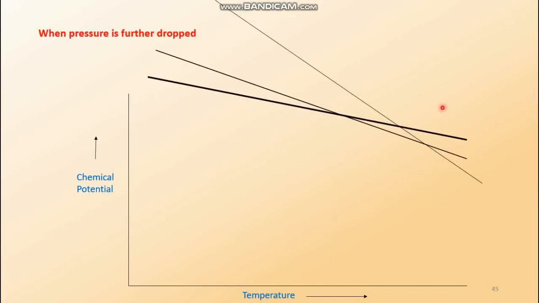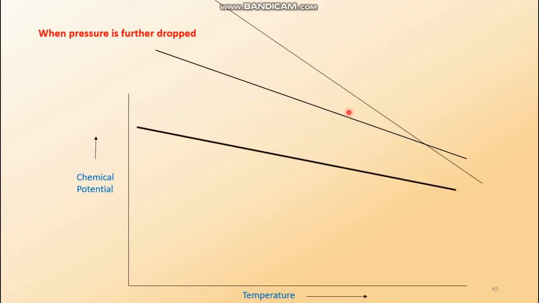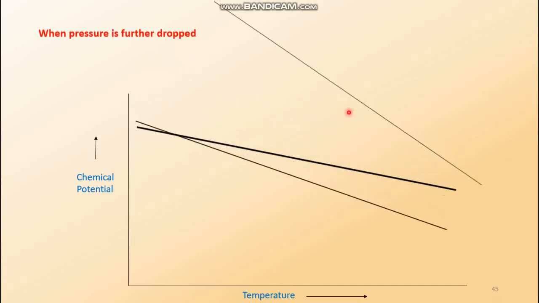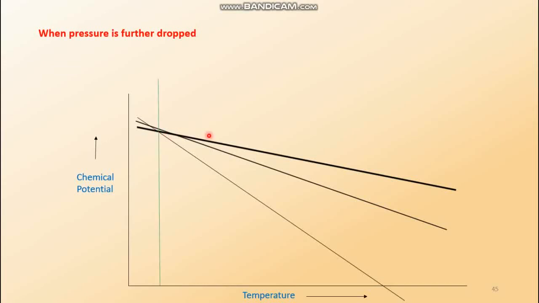Now look at another picture when the pressure is further dropped. This is the second picture. The pressure is further dropped; the solid line moves, the liquid line moves, and the gaseous line moves. Look, at this point the solid directly intersects with the gaseous curve, before meeting the liquid curve. So solid, solid, gas, gas. That means in between no liquid phase is present. So this is the sublimation temperature. Here is the line of the sublimation temperature.